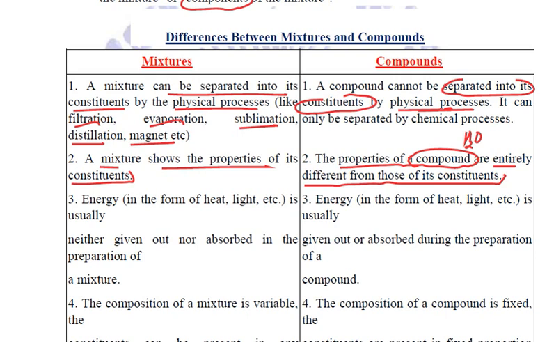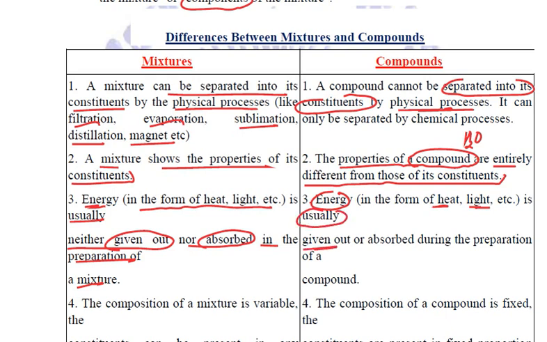Let us see the next point of difference between mixtures and compounds. When we are making mixtures, energy in the form of heat or light is usually neither given out nor absorbed in the preparation of a mixture. But when we are making a compound, in that case, energy in the form of heat or light is usually either given out or absorbed during the preparation of a compound.